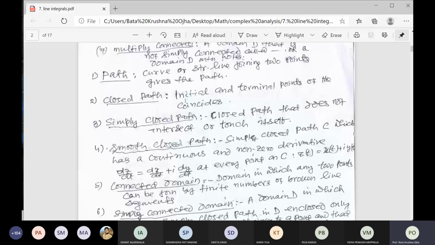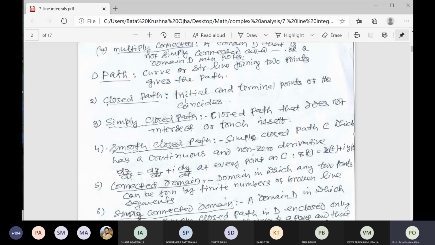Similarly, what is a smooth closed path? A smooth closed path is a closed path where it is possible to draw the tangent, that is, to give the direction of the curve at every point of the path. We can draw the tangent at each and every point of the closed path.